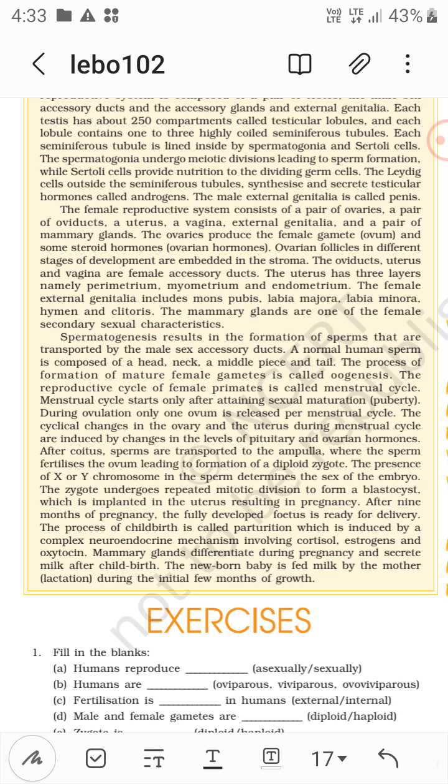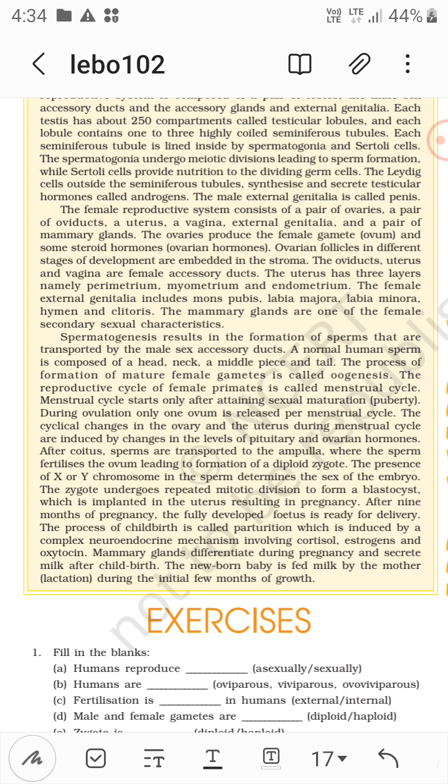After coitus, sperms are transported to the ampulla where the sperm fertilizes the ovum, leading to the formation of a diploid zygote. The presence of X or Y chromosome in the sperm determines the sex of the embryo. Then the zygote undergoes repeated mitotic division to form a blastocyst, which is implanted in the uterus, resulting in pregnancy.